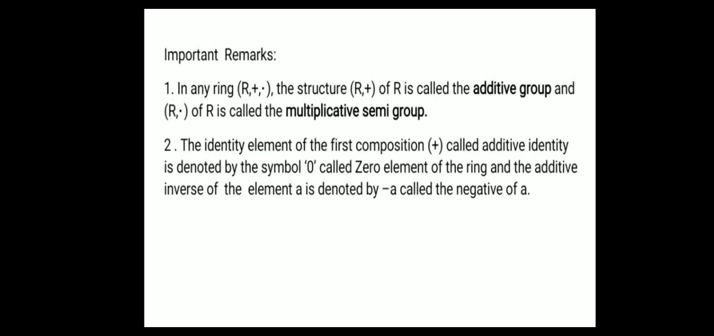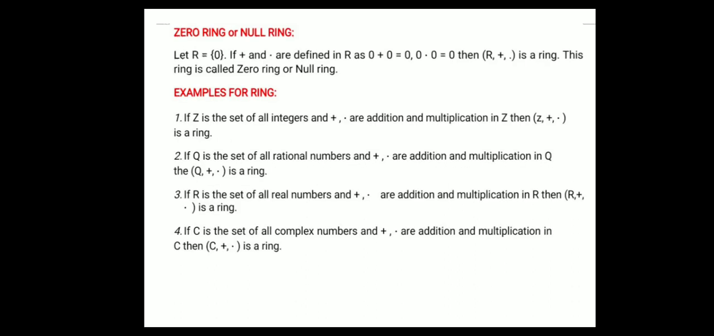Okay, next, zero ring or null ring. Let R = {0}. If plus and dot are defined in R as 0 + 0 = 0 and 0 · 0 = 0, then (R, +, ·) is a ring. This ring is called the zero ring or null ring.